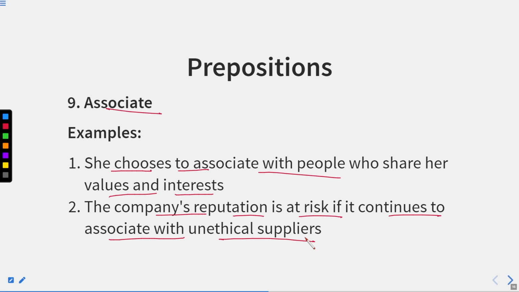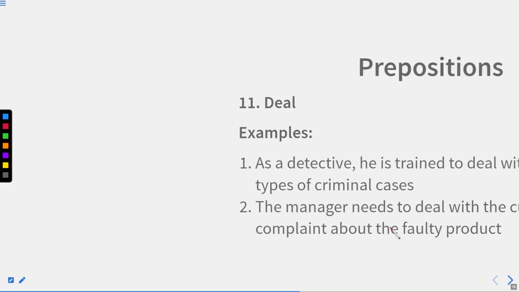So here, the company's reputation is at risk if it continues to associate with, means to relate with, or to keep them in touch, that is, unethical suppliers. Now let us move to the next one.